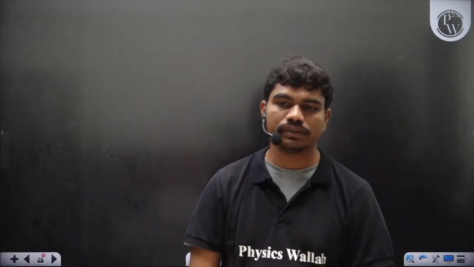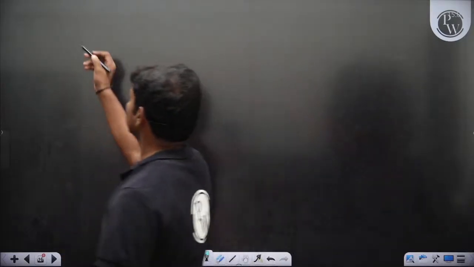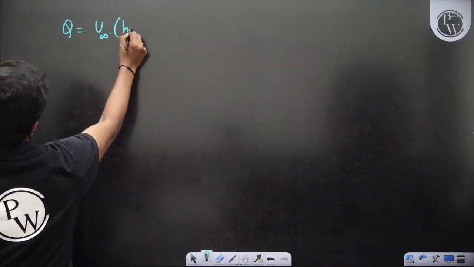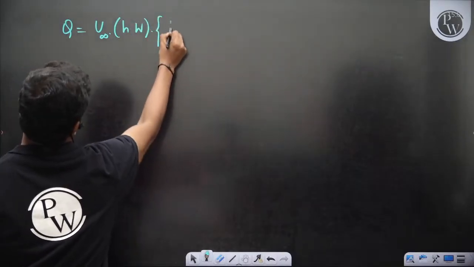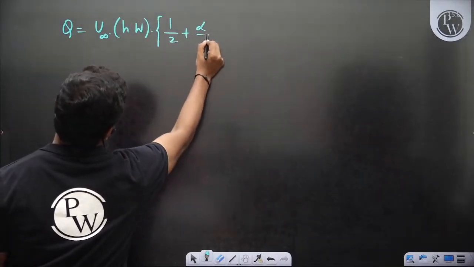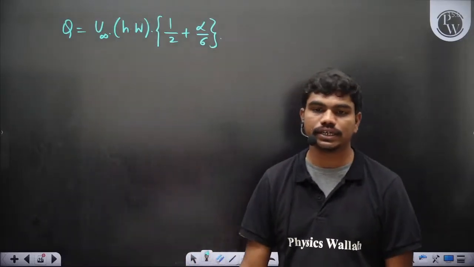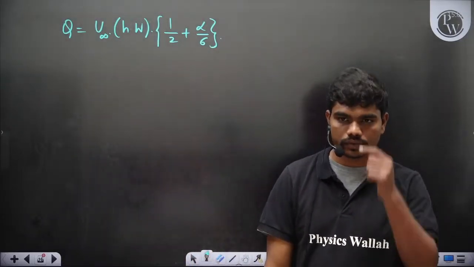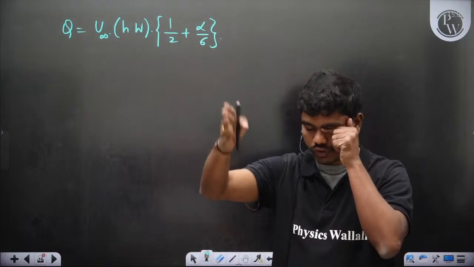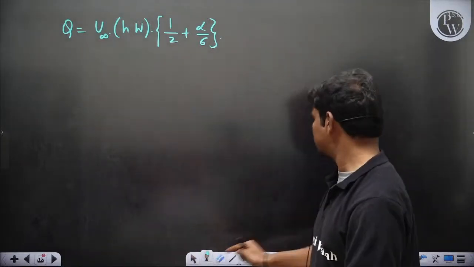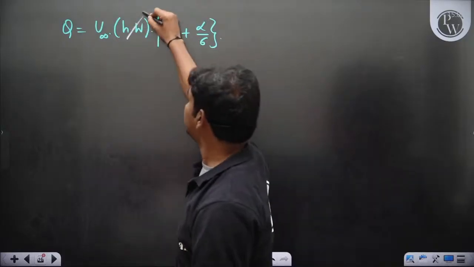Any one of you, did you remember the expression for the discharge? So Q is equal to U infinity into H into the width of the plate times the non-dimensional term 1/2 plus alpha by 6. Correct? This is the expression for the discharge in case of a Couette flow. If you take any cross section, then the flow across this cross section is given by this result, and of course in this case the width of the plate is 1 unit.